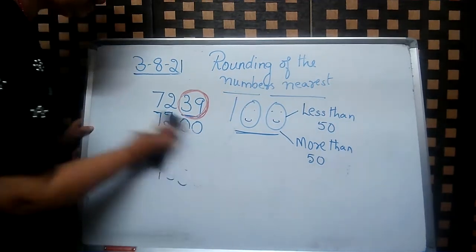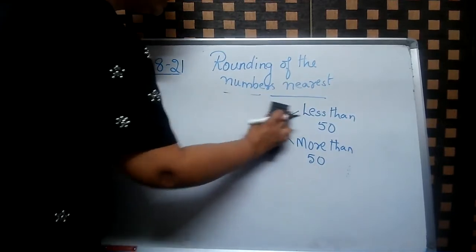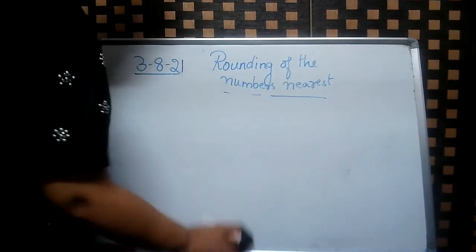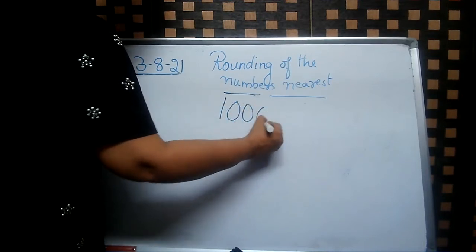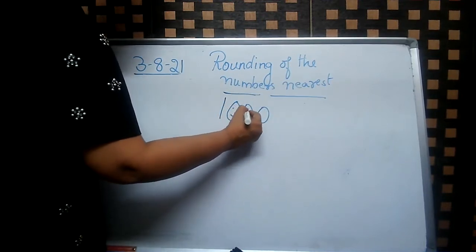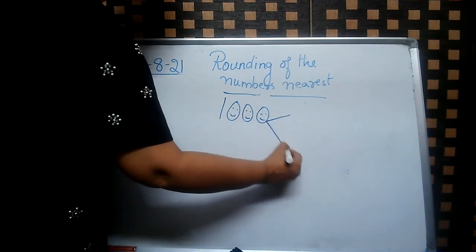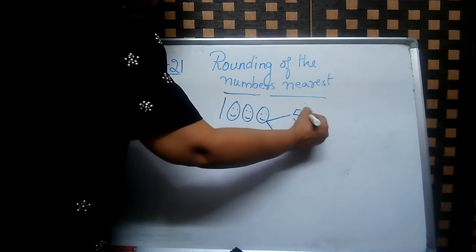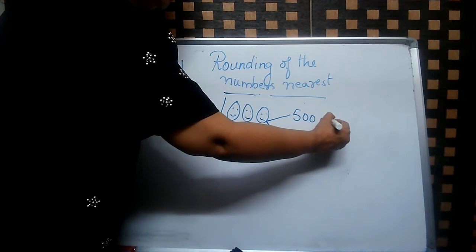Okay, children. Now, rounding the numbers to the nearest 1,000. Okay. So that's more easy. When it is 1,000, the midpoint for 1,000 is 500. So we check, is it more than 500 or less than 500?